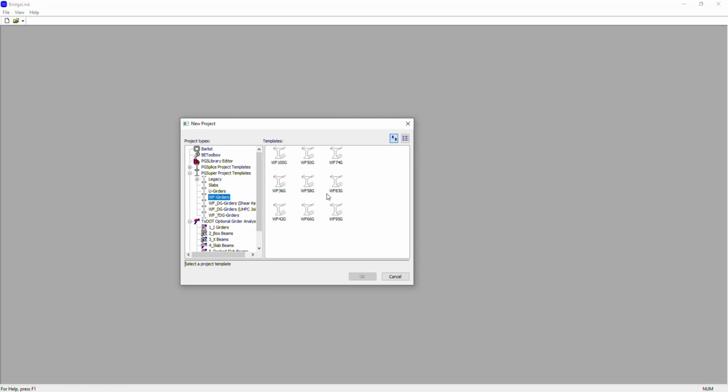So let's select wide flange 66G just for initialization, which you can edit later. Once you click OK, it will generate a random bridge that is not your intended design, but you can edit it.